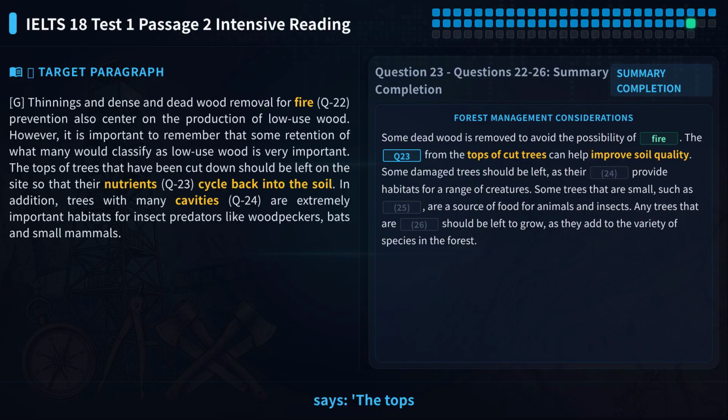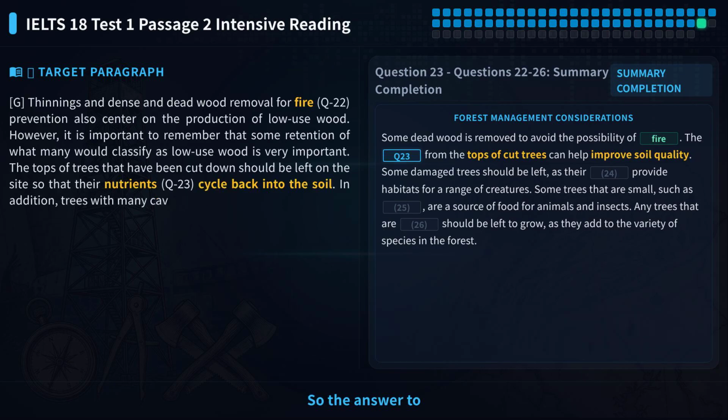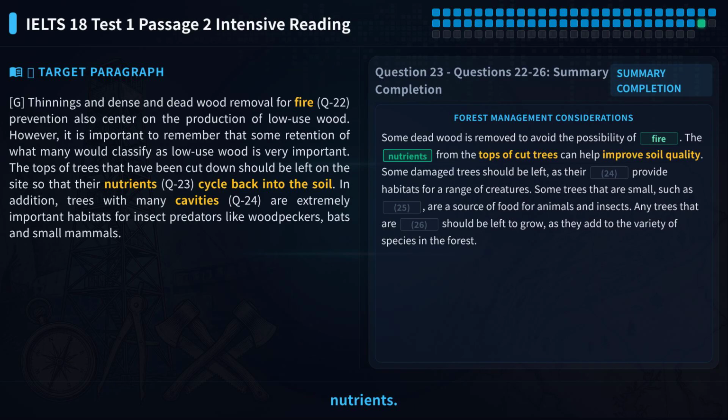The original text says, the tops of trees that have been cut down should be left on the site so that their nutrients cycle back into the soil. Notice, the word nutrients appears directly in the original text. No replacement is needed. So the answer to question 23 is nutrients.